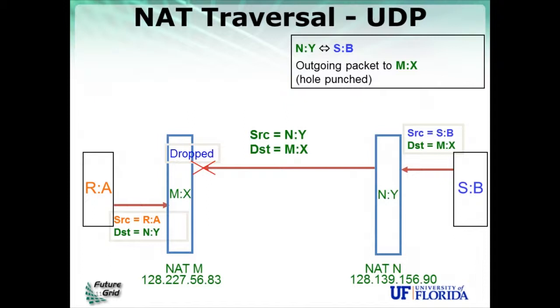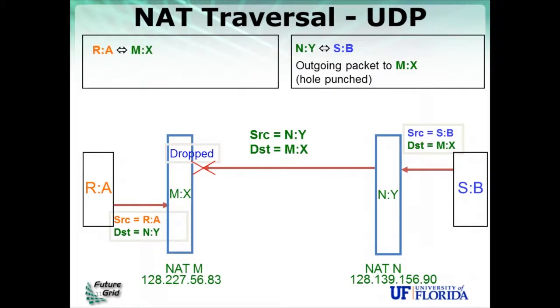But that's okay, because A concurrently is trying to link to B. So it's sending a message with the destination NY, which is the NAT mapped address that it received during the connect to me request. That goes through the NAT on A side, and as a side effect, it creates a mapping, NY to MX, and that's called a hole. That's why this technique is referred to as hole punching. That's a hole in the NAT.